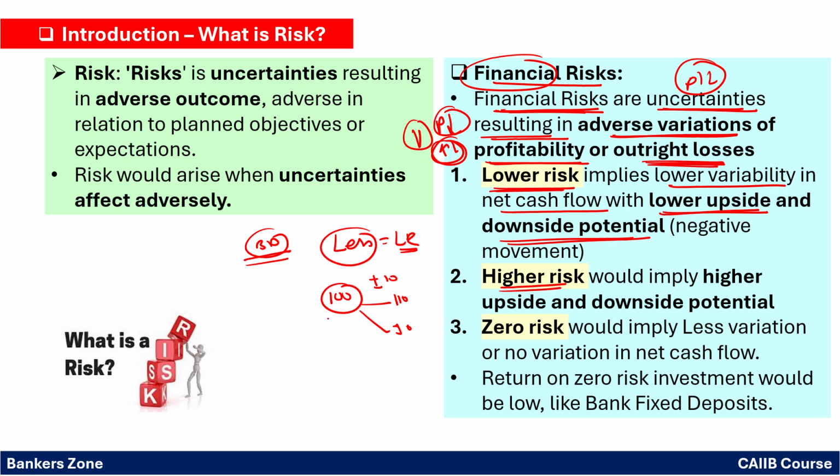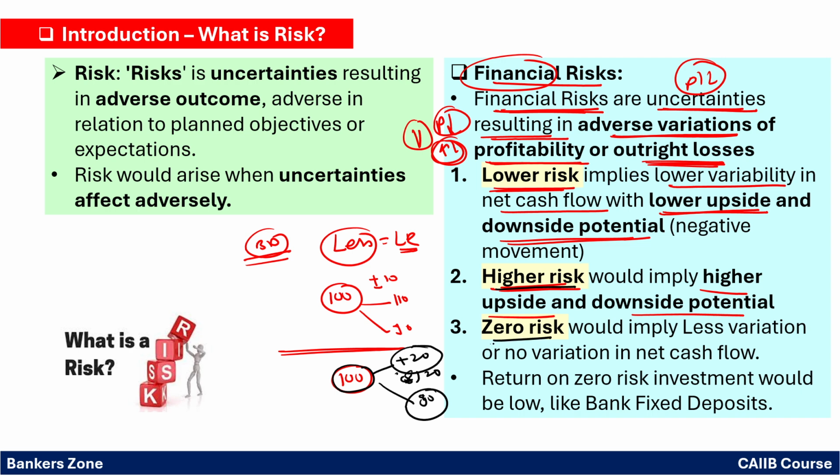Higher risk means what? For example, instead of the mutual fund, you have invested into the options. So higher risk would imply the higher upside and downside potential. What do you mean by it? For example, if you invested again 100 rupees, right? So there may be the chance that your value can go plus or minus 20, right? Means it can go to 120 or it can go to 80 rupees. That means more upside. It can go more downside also. This is called the higher upside and downside potential.